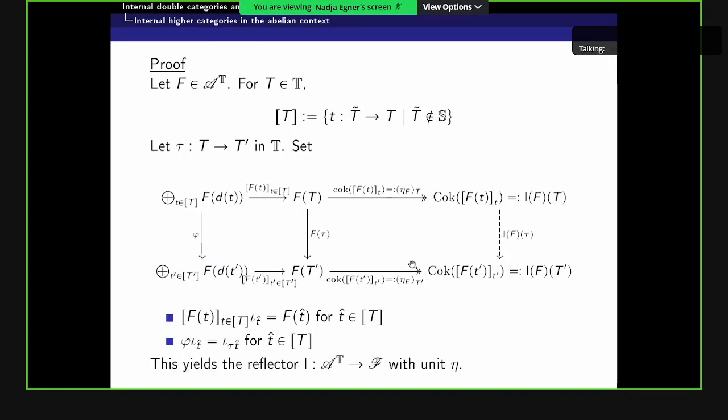And then one can check that this yields indeed a reflector I from AT to F, and the unit eta is given, so the component of eta F. Eta is a natural transformation from the identity functor to I, so the component eta F is a natural transformation itself from F to IF, and then eta Ft is the T component of this natural transformation, which is just the cokernel. And then the fact that the unit is a regular morphism already implies that F is closed under subobjects.